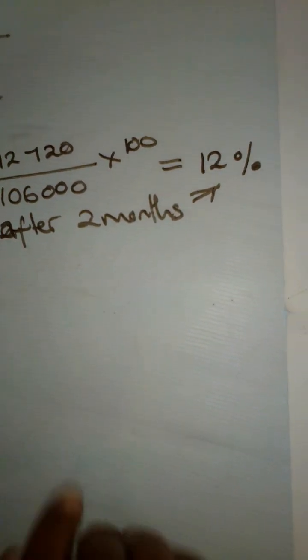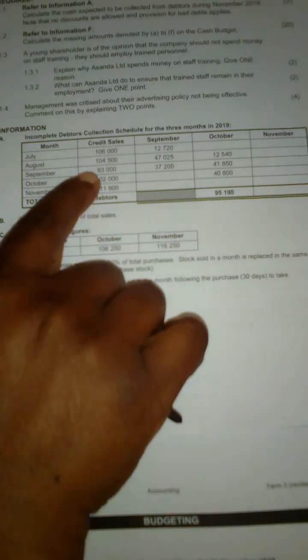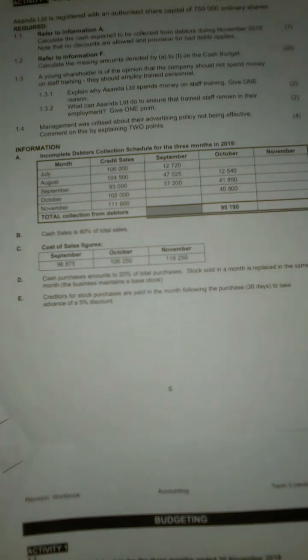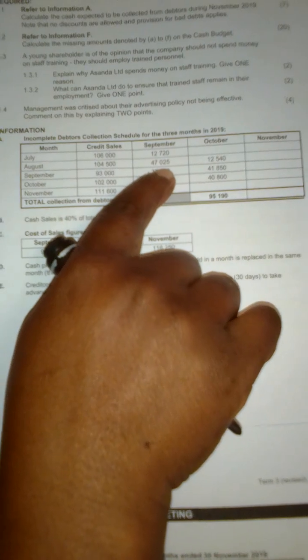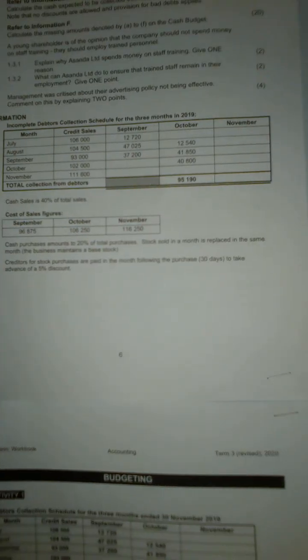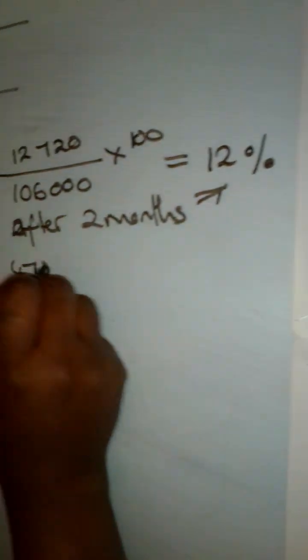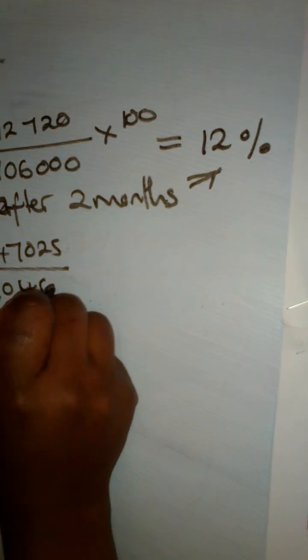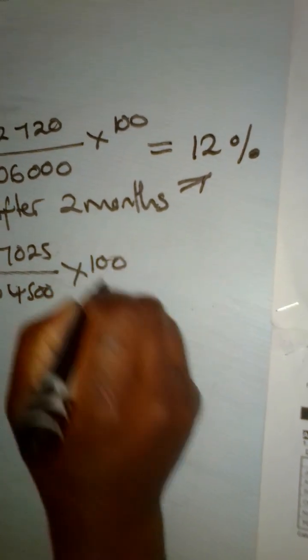Now let's look at the month of August. The credit sales are given as 104,500, and from August to September it's only 1 month. In other words, after 1 month, 47,025 is collected. Then we can also calculate the percentage. We simply take the money that has been collected in the month of September, 47,025 over 104,500, also multiplied by 100.